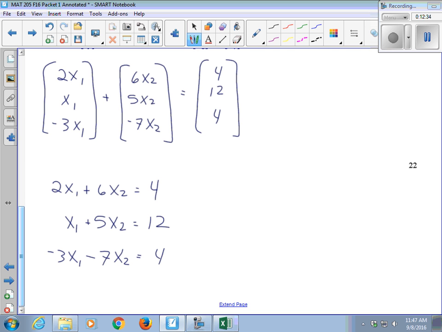System of equations, right? You can solve this by using a matrix, like what we've been doing for the past couple of classes. So I'm going to spare us the time of solving it using a matrix. I did it ahead of time.